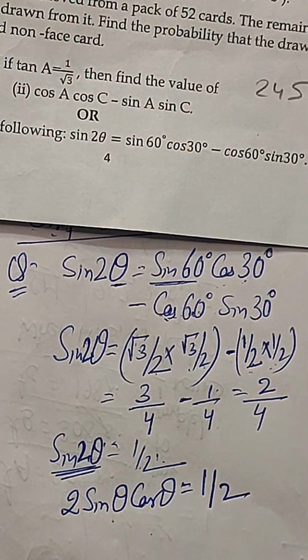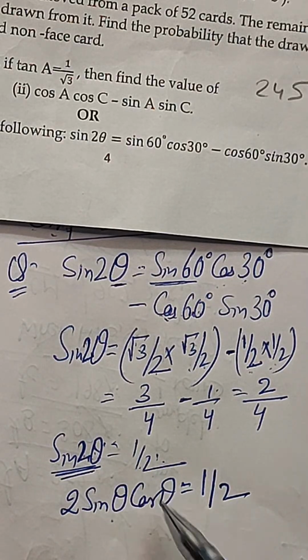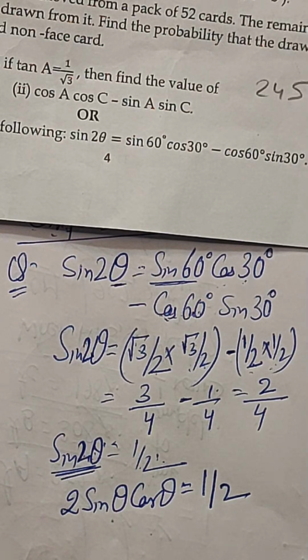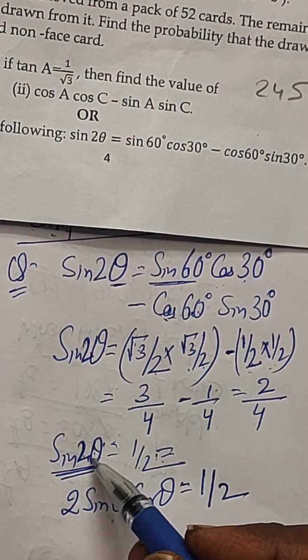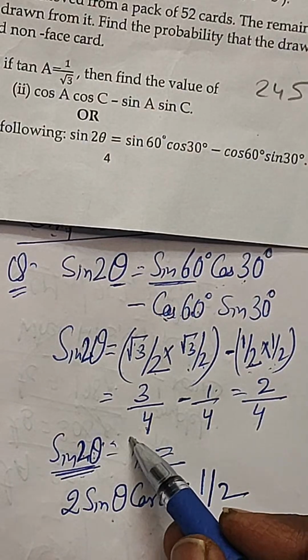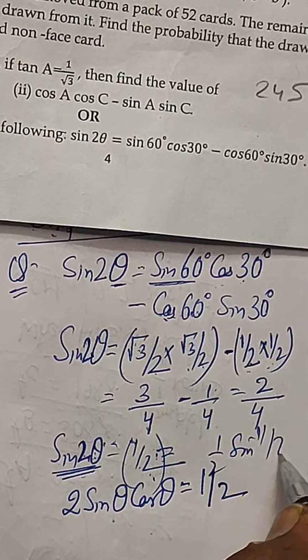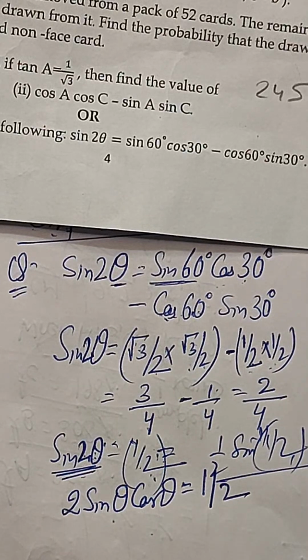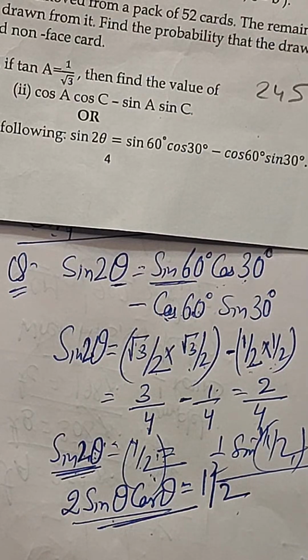So this can be solved. Or we can say theta is half of sine inverse of 1 by 2. This is also your answer. But just use this 2 sine theta cos theta to solve it.